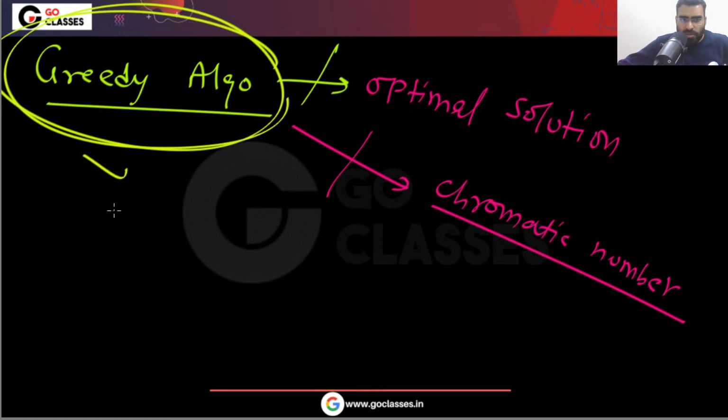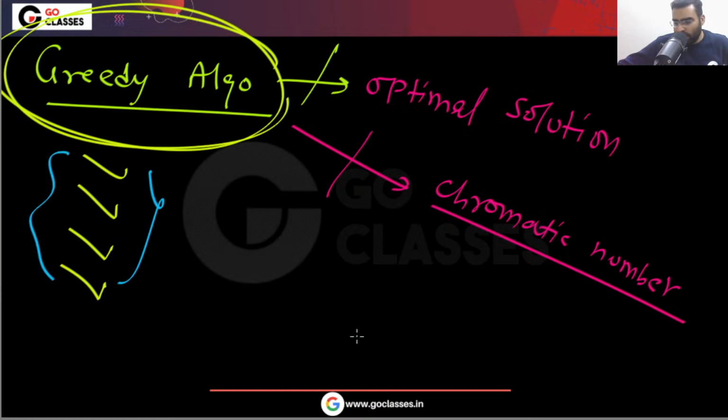I have already told you this is at most delta plus 1. This will not give you the chromatic number. It may or may not give you the chromatic number: for some graphs it can, for some graphs it will not. I also told you that it will definitely produce a proper coloring, meaning neighbor vertices will never get the same color. All these things you can watch on the GO Classes YouTube channel in the graph theory playlist.